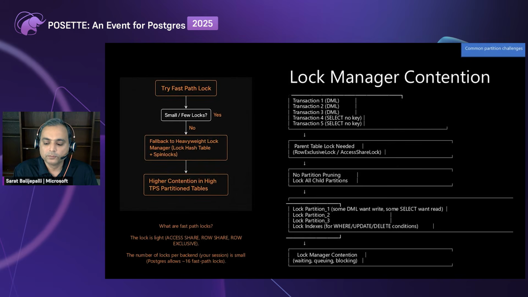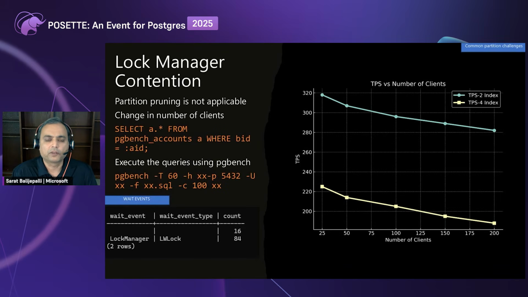So I've done two tests to show how the lock manager contention behaves. In the first test, I increased the number of clients. That means we are increasing the concurrency. Higher the concurrency, the lesser the TPS. That's how it happens. And then in the second scenario, we change the number of partitions, but we keep the number of clients, and then we observe what happens.